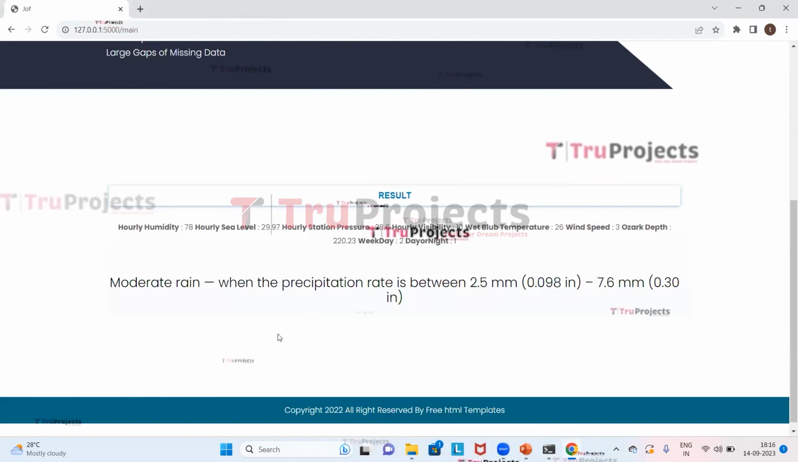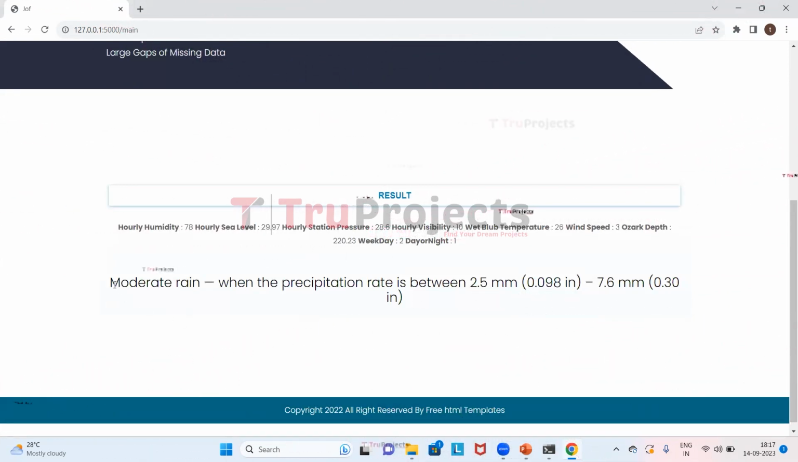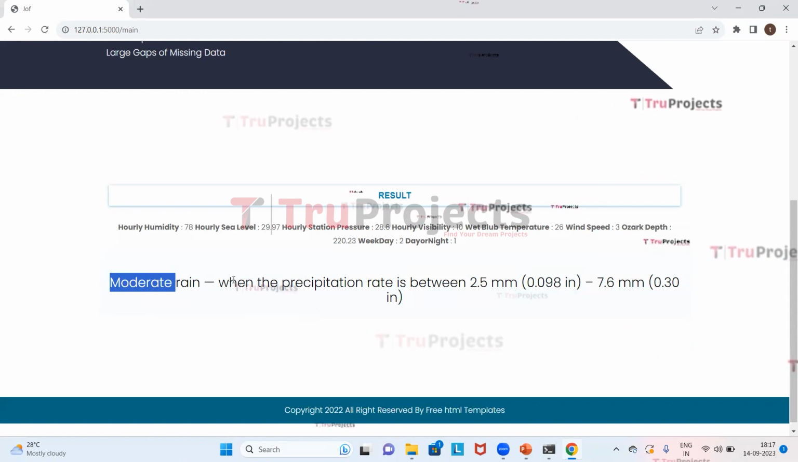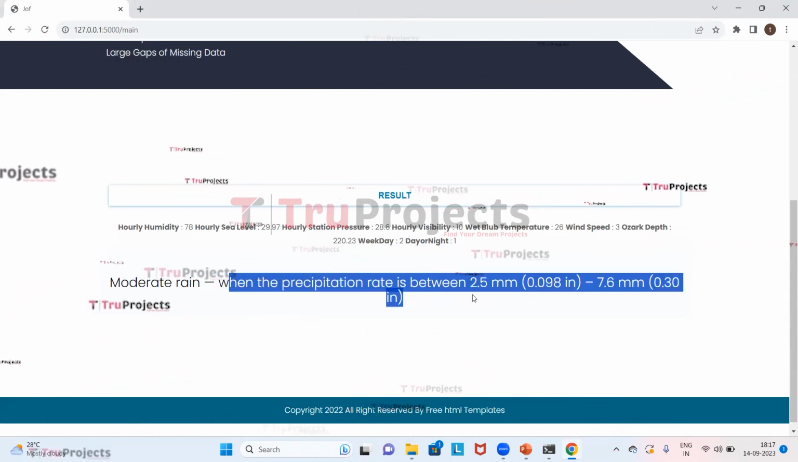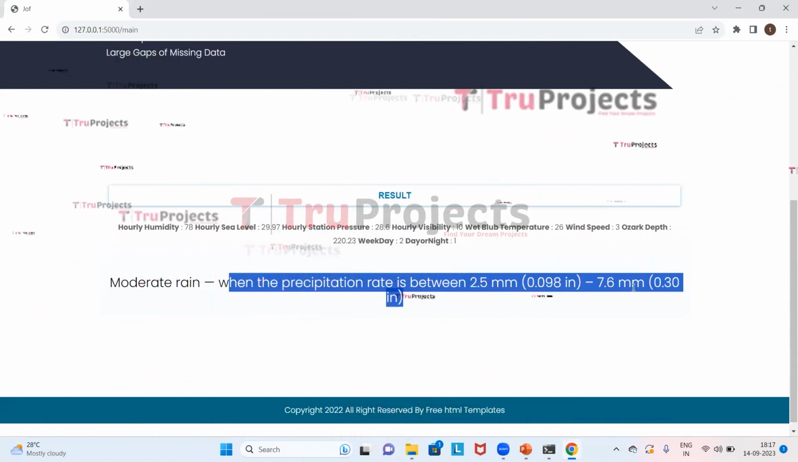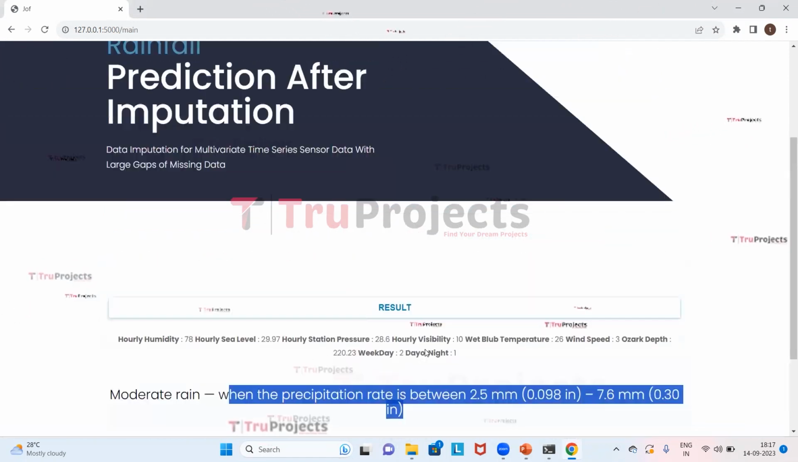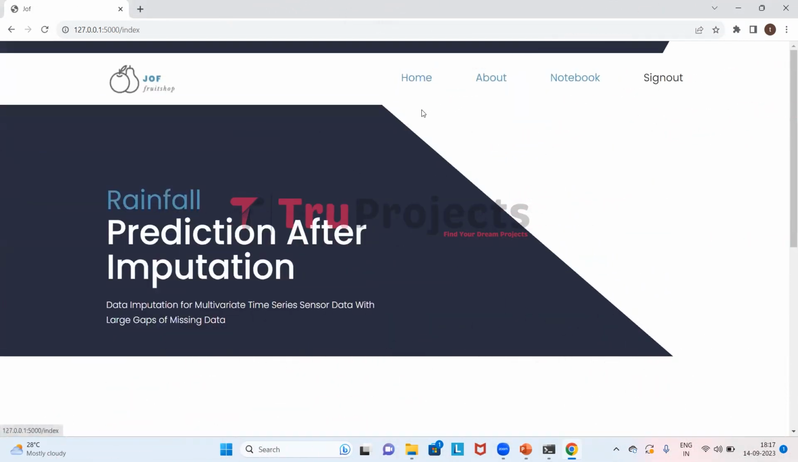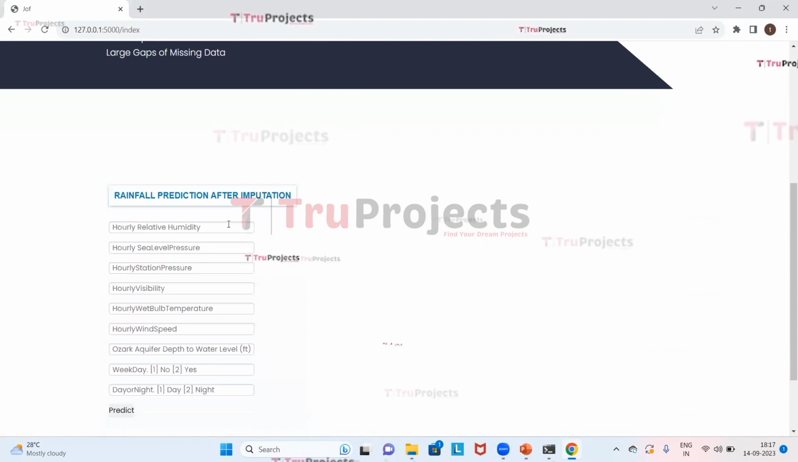So based on the input, it is predicted that the rain is moderate, when the precipitation rate is between 2.5 mm and 7.6 mm per day. Now we will give other details.